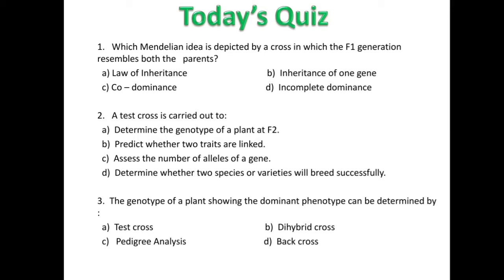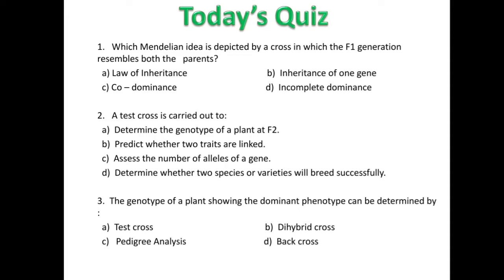Second question is, a test cross is carried out to: option A, determine the genotype of a plant at F2. B. Predict whether 2 traits are linked. C. Assess the number of alleles of a gene. And D option is, determine whether 2 species or varieties will breed successfully. Question 3, the genotype of a plant showing the dominant phenotype can be determined by A. Test cross, B. Dihybrid cross, C. Pedigree analysis, and D. Back cross.